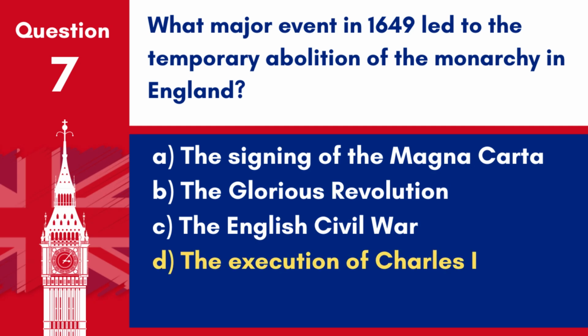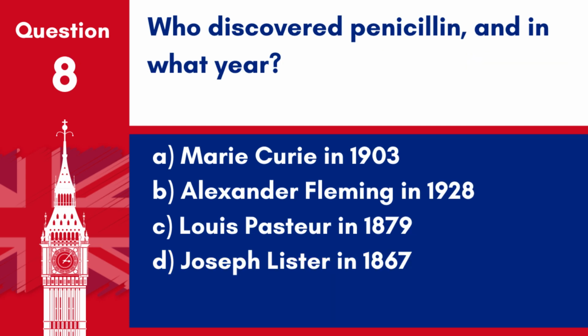Answer: D. The execution of Charles I. The execution of Charles I in 1649 led to the temporary abolition of the monarchy and the establishment of the Commonwealth. Question 8. Who discovered penicillin, and in what year?